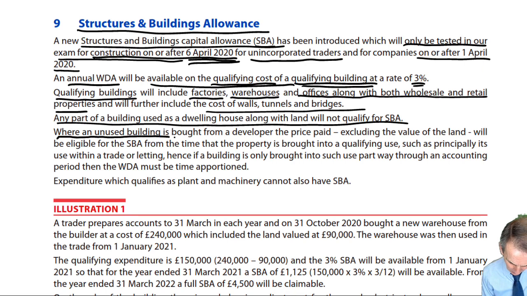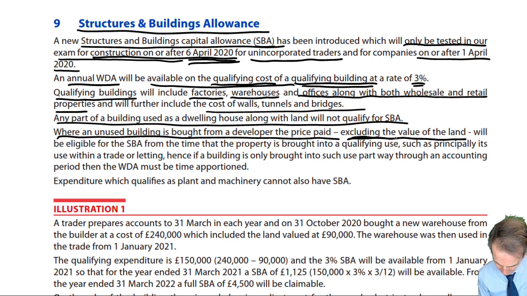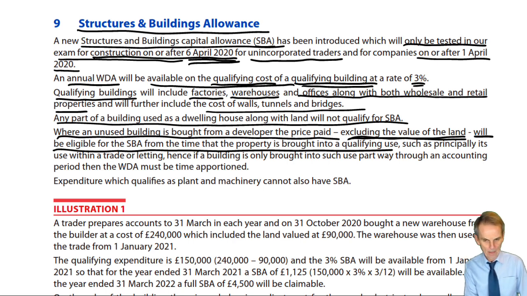Where an unused building is bought from a developer, the price paid, excluding the value of the land, will be eligible for the SBA from the time that the property is brought into a qualifying use. So here, whether we're talking about buying from a developer or we have constructed the building ourselves, it's much more likely to be bought from a developer, I would think.